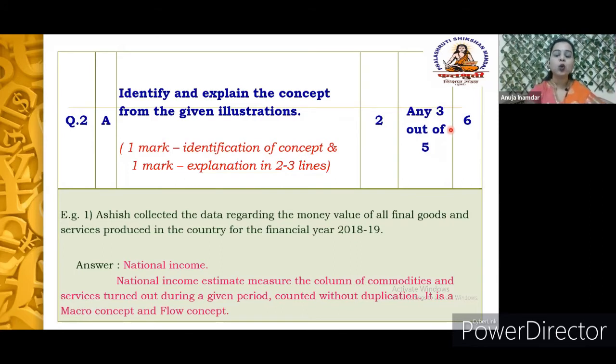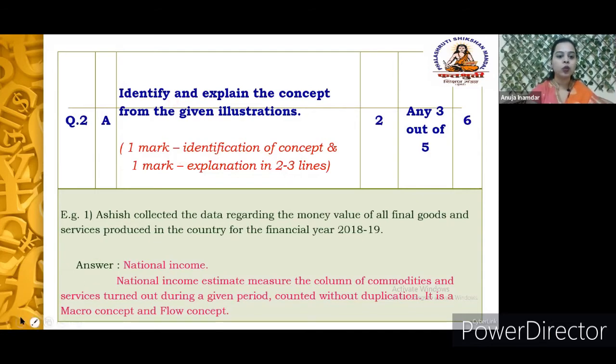Now in this kind of question, you will get illustrations. So how to answer this question? First of all, let's come to the marking scheme and then let's come to the example. Here there are 2 important things.